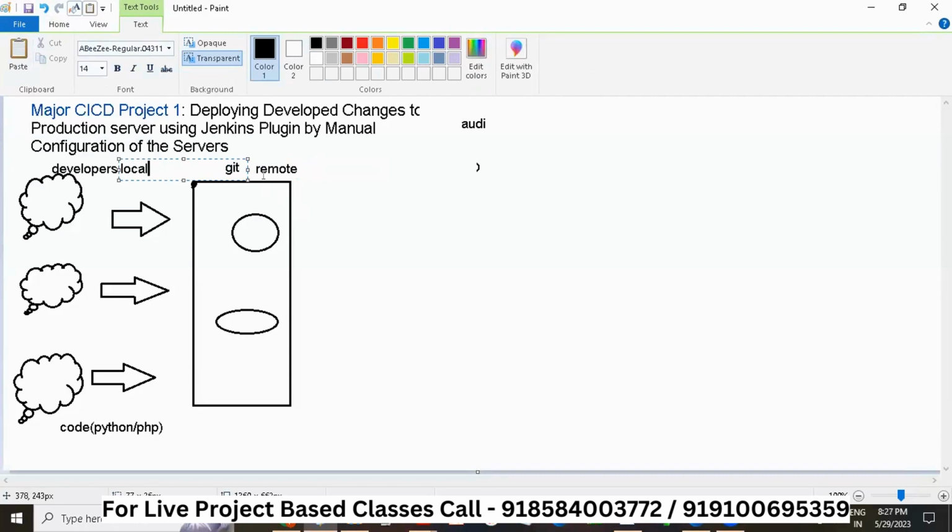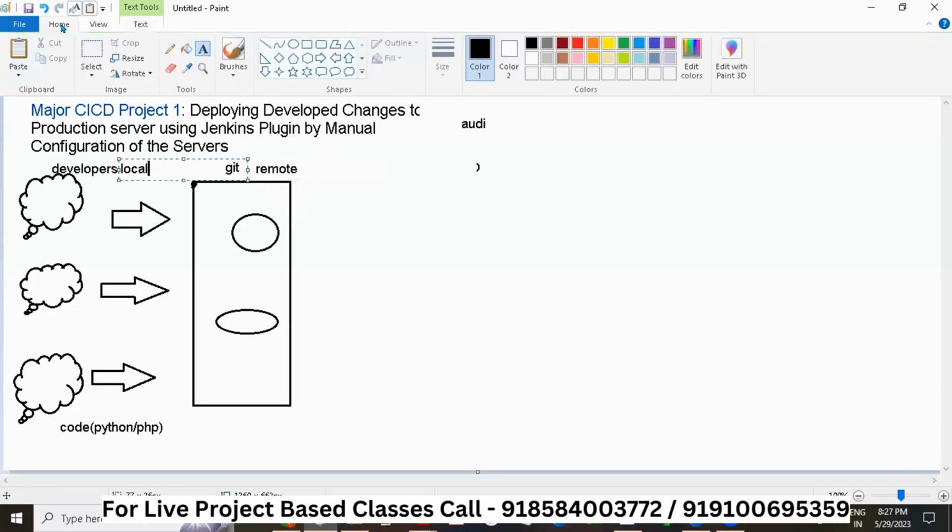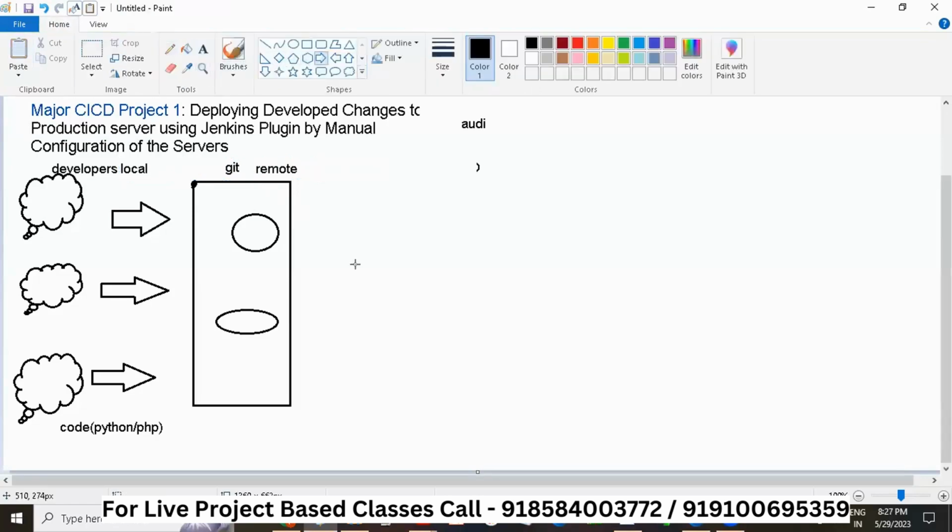Then it will be processed, assembled and shipped. There will be some place where it will be processed and then shipped. So what is this place actually where it will be assembled and shipped?